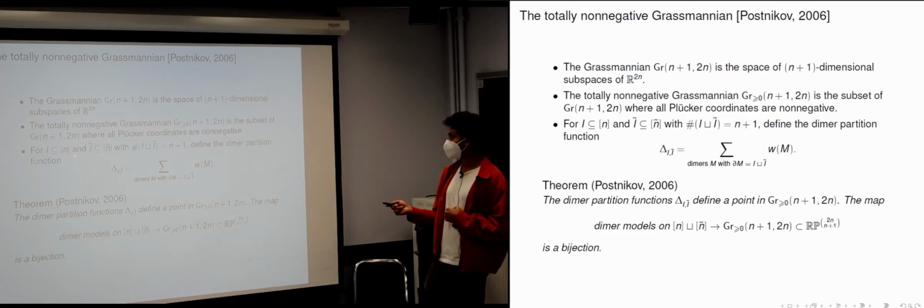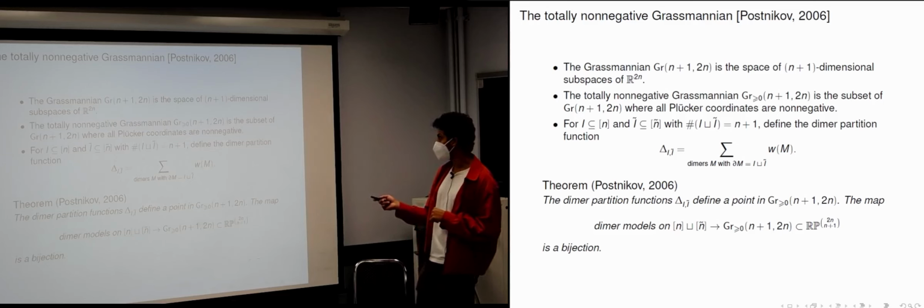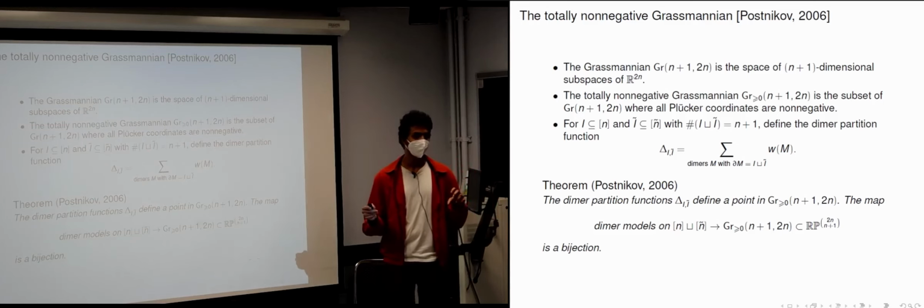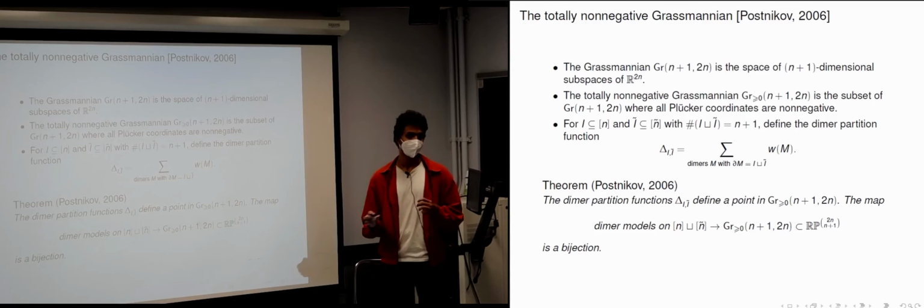So now, just like we defined grove partition functions, if we choose a subset of the boundary vertices, so there are n of those without tildes and n of those with tildes, and we choose a subset of n+1 of them, we can define a boundary partition function, a dimer partition function, which is the sum over weights of all dimer covers that have this specific boundary. Just like we associated a partition function for groves to the boundary data, now we are doing the same thing for dimers.